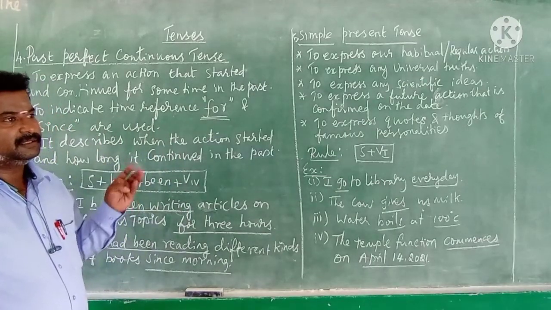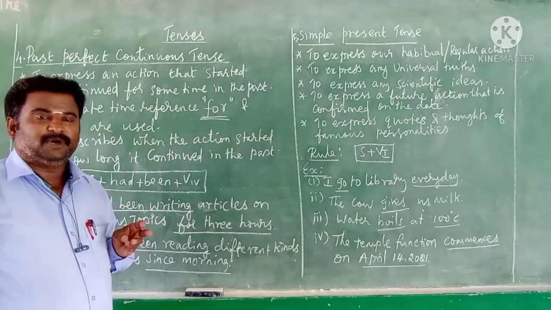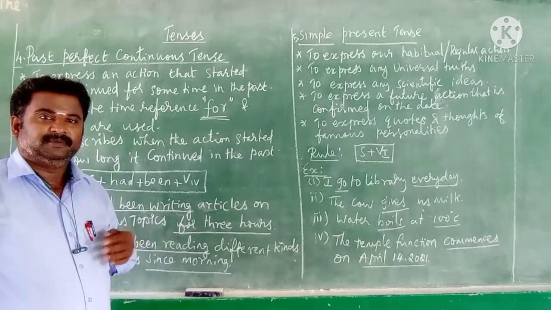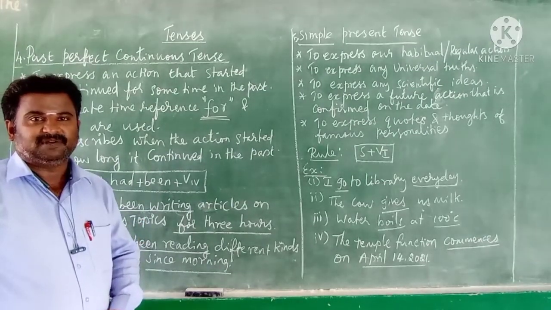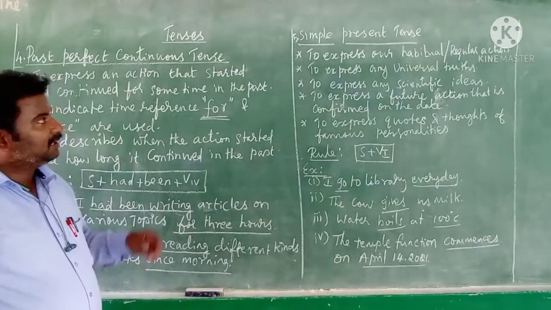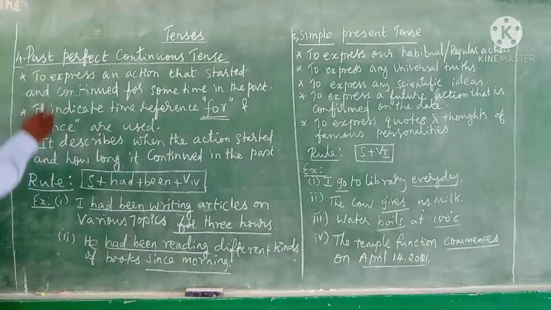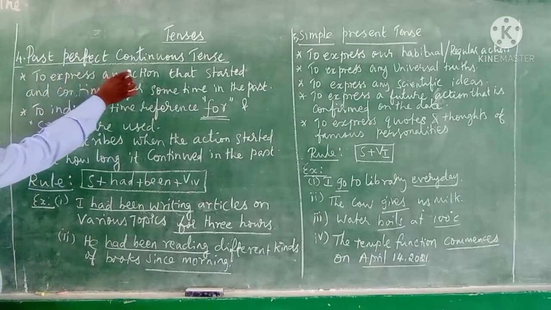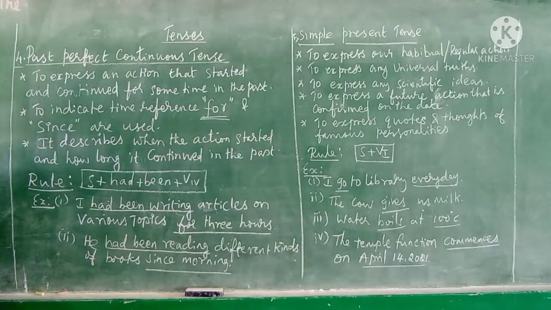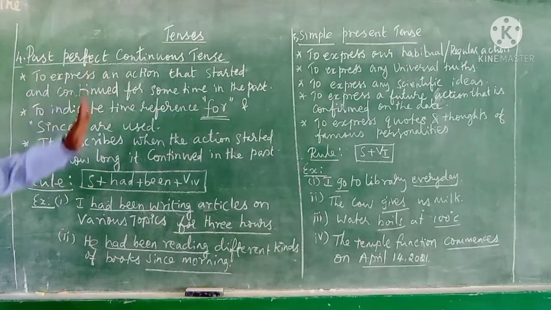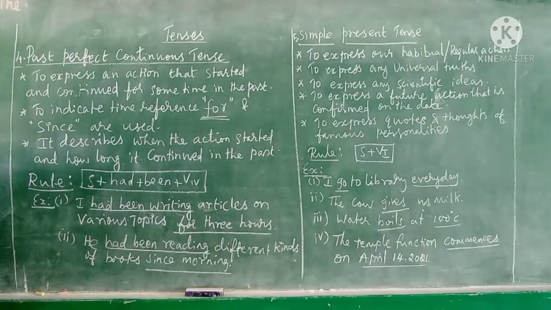In the last class we completed tenses, that is simple past, past continuous tense, and past perfect tense. These are the three tenses we have completed, and today we are going to start the next tense, that is past perfect continuous tense. What is the usage of past perfect continuous tense? Otherwise, where are we supposed to use this tense?